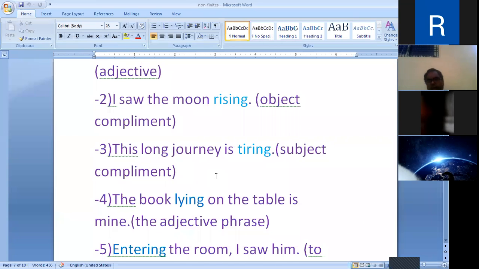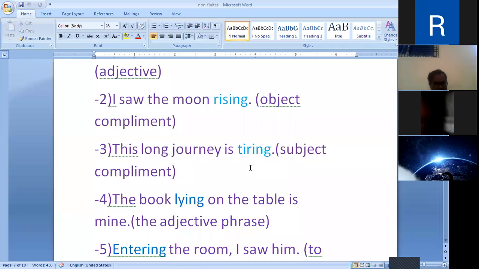This long journey is tiring. This long journey is the subject and its complement is tiring. Tiring is used as the complement of the subject this long journey and tiring is the present participle.